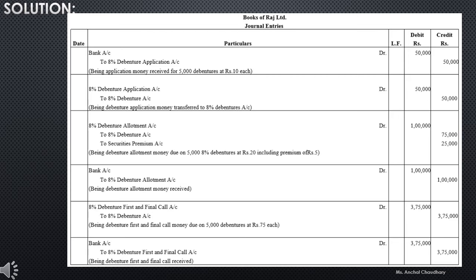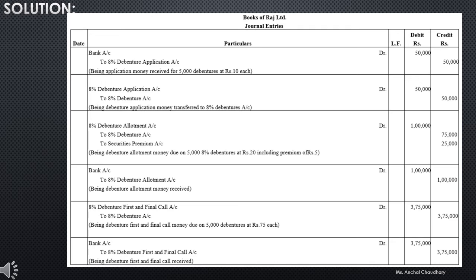Whenever the allotment money is due, the journal entry will be 8% debenture allotment account debit to 8% debenture account and securities premium account. So 5% was your securities premium, so that will be your 5 rupees, and your total 8% debenture allotment money was your 15 rupees excluding the premium. So 5,000 into 20 rupees, that was your total amount including premium. So the amount will be 1 lakh.